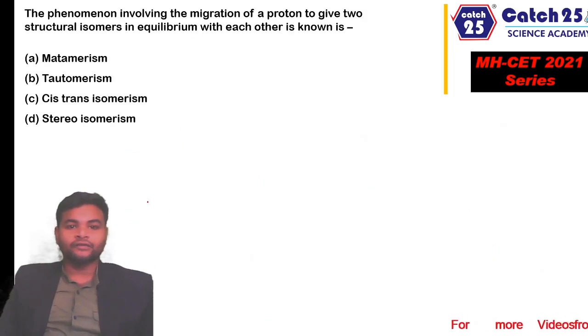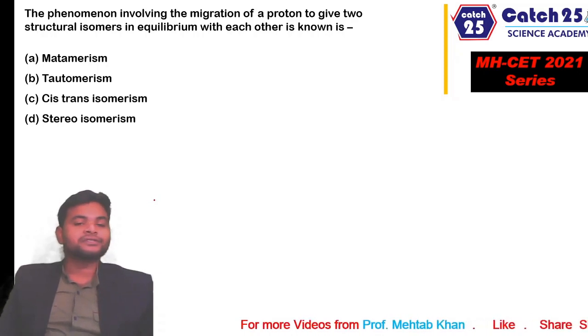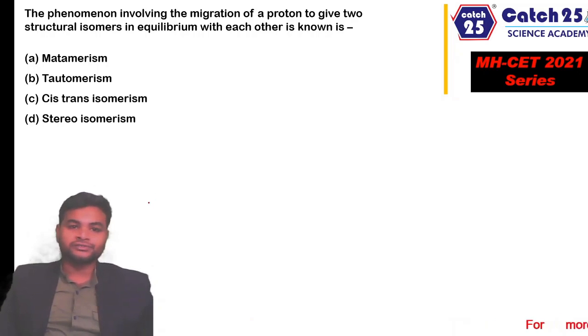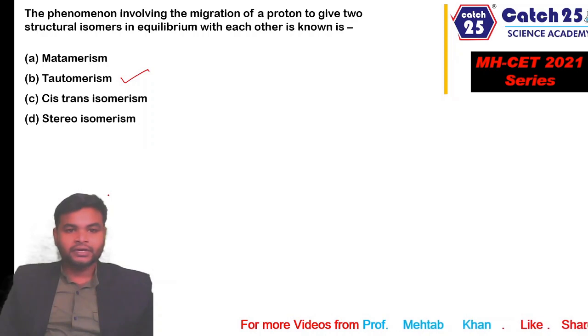The phenomenon involving the migration of a proton to give 2 structural isomers in equilibrium with each other. Now this is a straightforward question. The only isomerism in which the structures are in equilibrium is tautomerism. Tautomerism is also called dynamic isomerism.